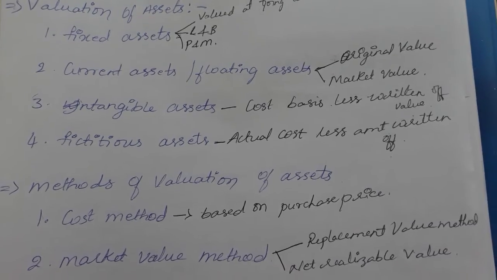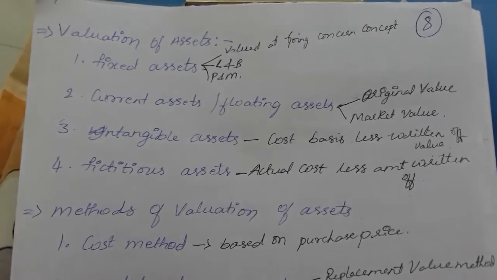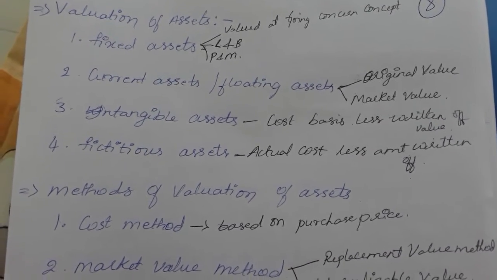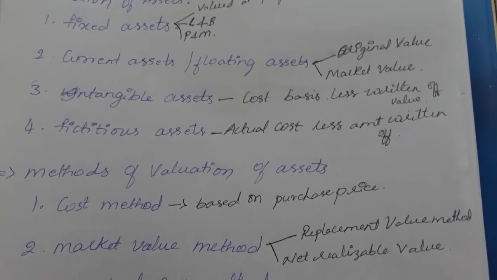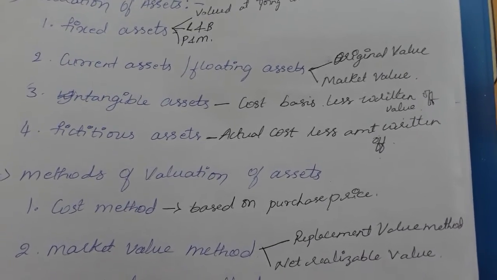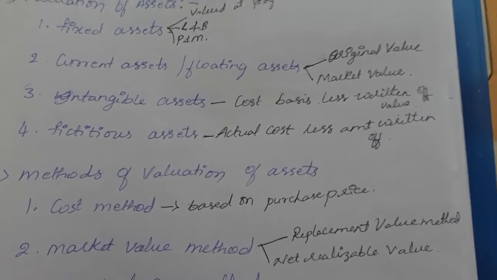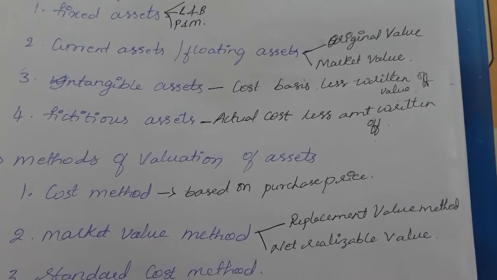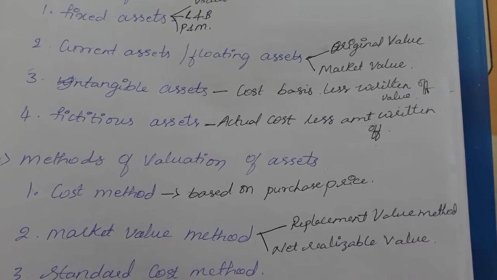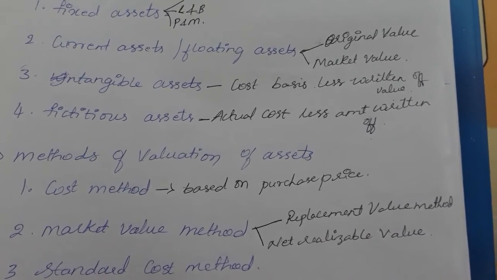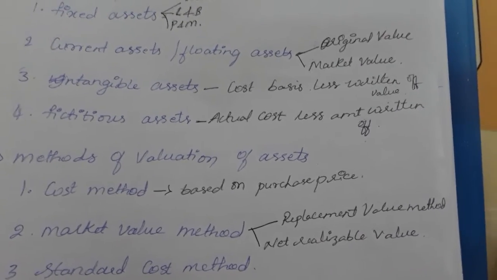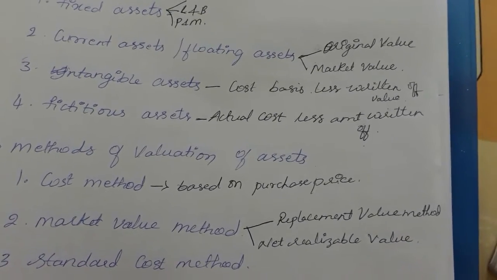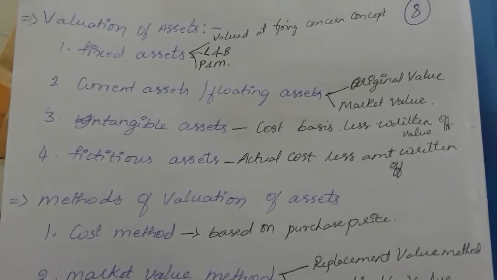Fixed assets are usually valued at going concern value, which means cost less depreciation. After deducting depreciation from the cost, the value of a fixed asset will be arrived at. Cost here means the purchase price of the asset, which includes manufacturing, buying and installation expenses incurred to bring the asset into use. Depreciation is a provision made for reducing the value of the asset according to its usage, nature, and wear and tear. Depreciation should be provided fairly, otherwise the assets cannot be valued properly.